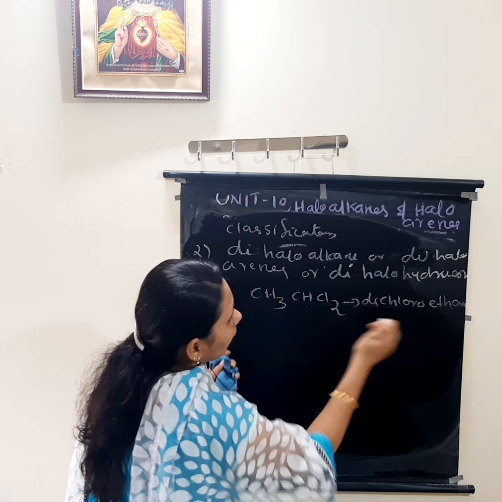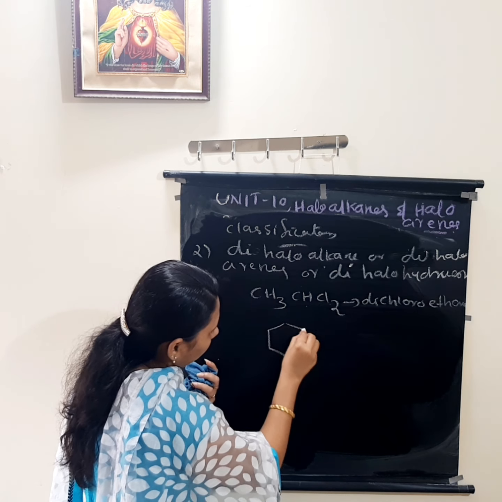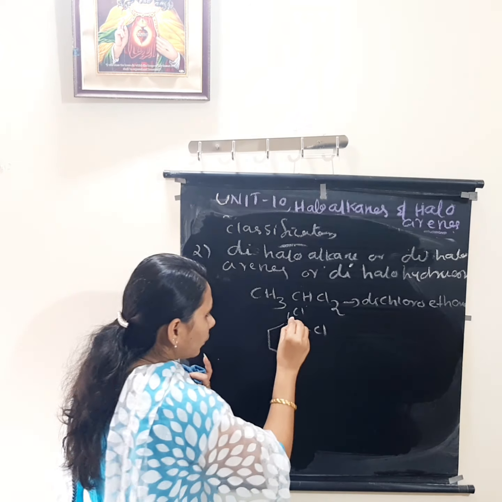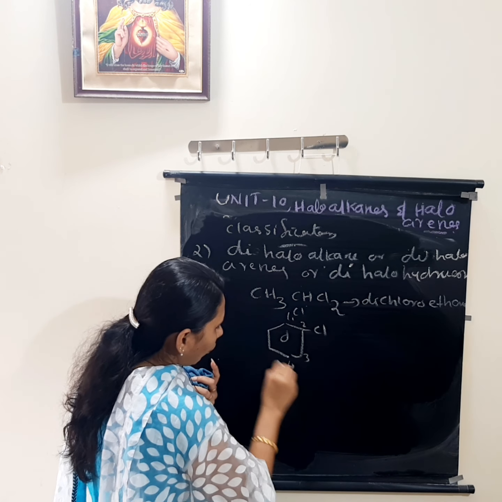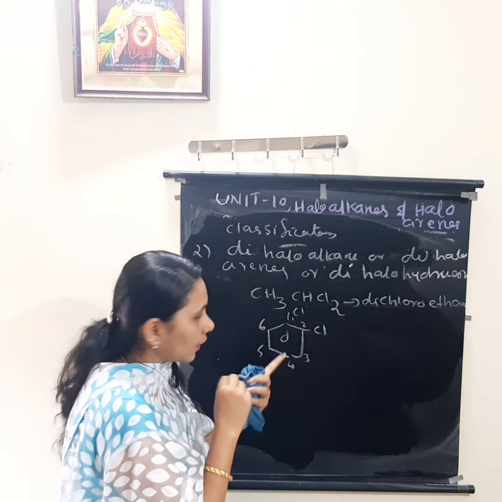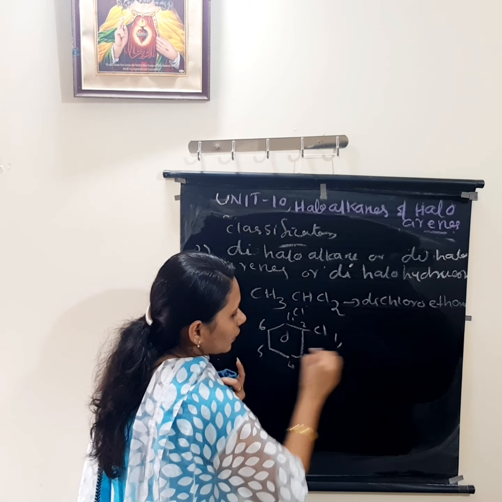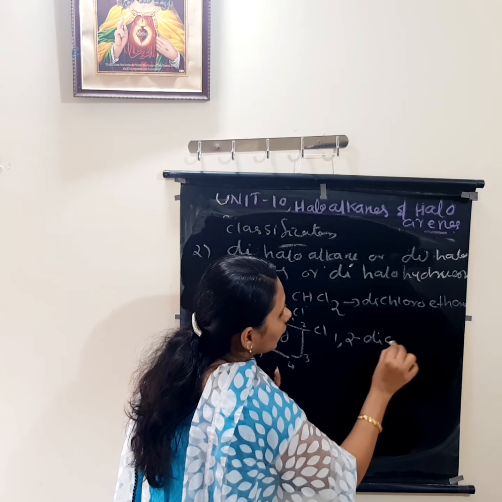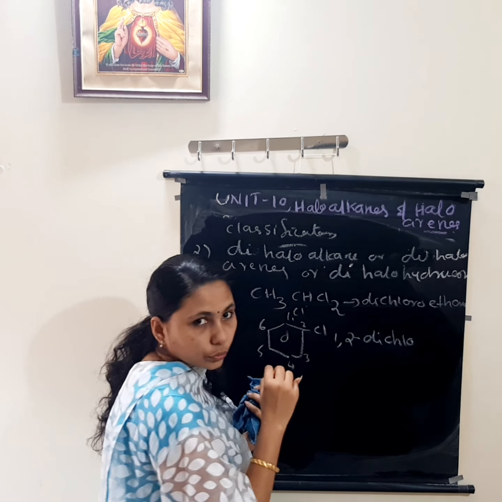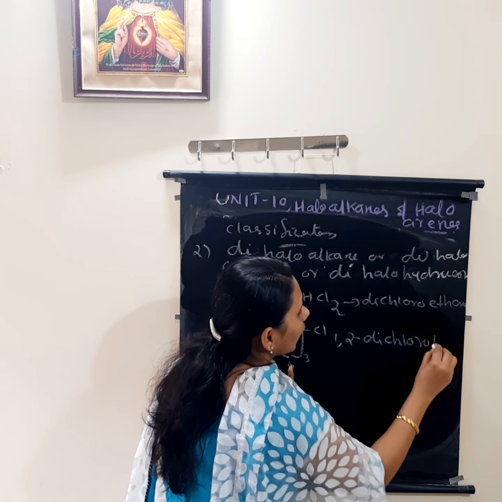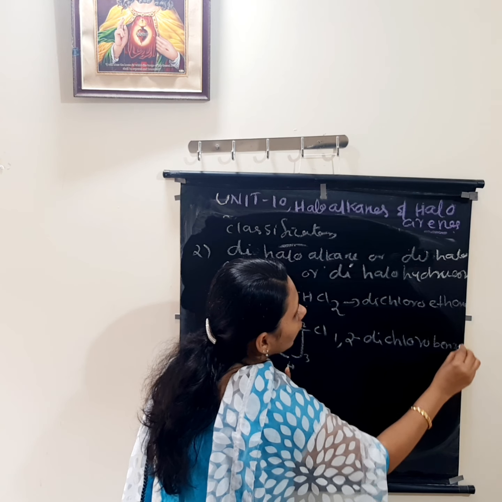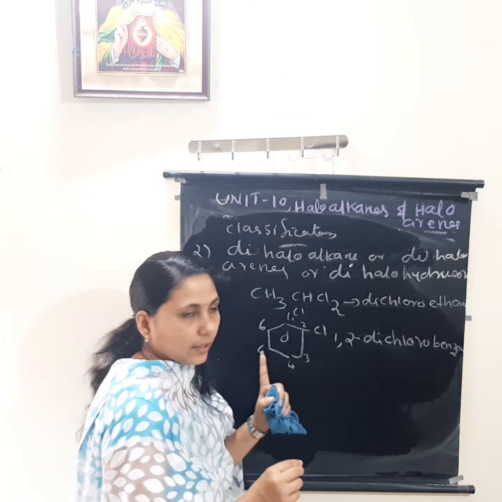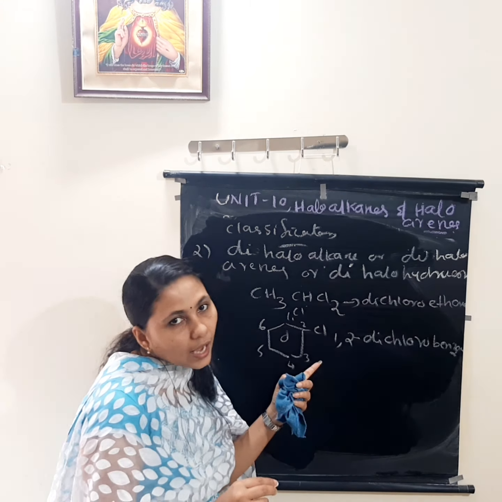Then in aromatic, two halogen atoms are substituted. If 1, 2, 3, 4, 5, 6 carbon atoms are there, how can I name it by first position, second position? 1, 2. How many halogen atoms are there? Two. So 1,2-dichloro. The name is 1,2-dichlorobenzene. So two halogen atoms are there in the benzene ring. So this one is aliphatic and this is aromatic.